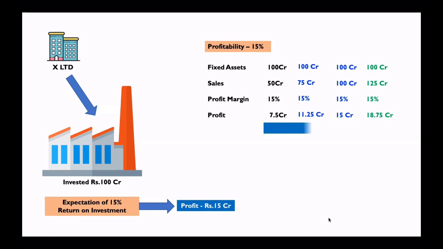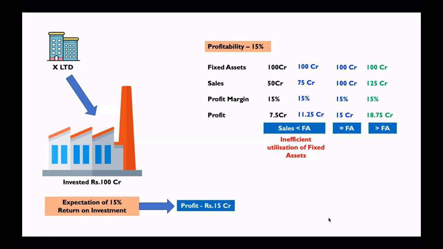Now listen, very critical. In first two scenarios, the sales are lesser than fixed assets. In the third scenario, sales is equal to fixed assets, and in the fourth scenario, the sales are greater than fixed assets. So when the profitability is 15% and when the sales are less than fixed assets, we call this as inefficient utilization of fixed assets. Because to get that 15 crore, they have to achieve more sales because they have fixed assets of 100 crore, but sales are not even matching the fixed assets. That's why we say it is inefficient utilization of fixed assets.